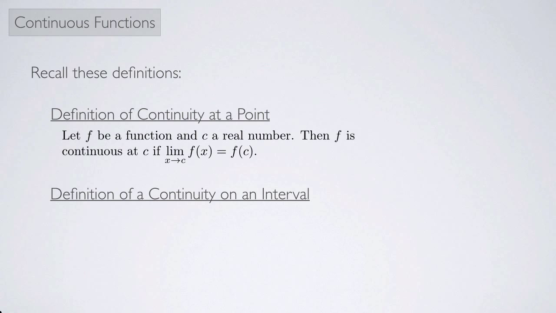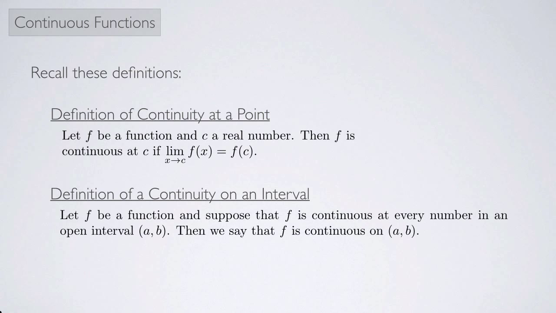And then we had the definition of continuity on an interval. Let f be a function and suppose that f is continuous at every number in an open interval (a, b). Then we say that f is continuous on the open interval (a, b). So now we're going to use these definitions to figure out what kinds of functions are continuous. So, what kinds of functions are continuous?